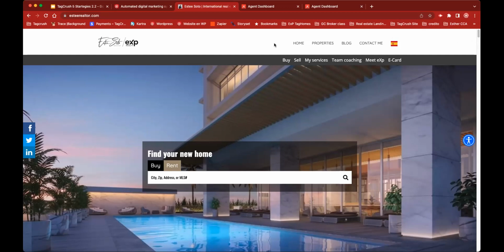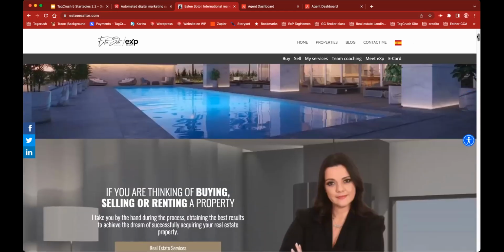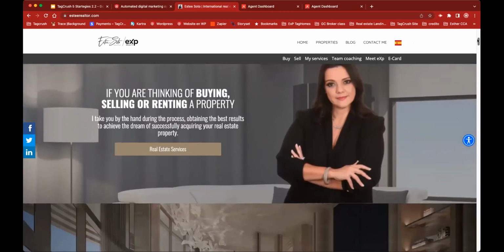We have 2 menus. The menu at the top is our very primary menu, and a menu at the bottom that you can customize. For example, with my e-card, with an invitation to meet my brokers, with a team coaching landing page that I designed for that, and my services to buy and sell. I'm going to show you how these pages look, but let's stay at the home for a little second.